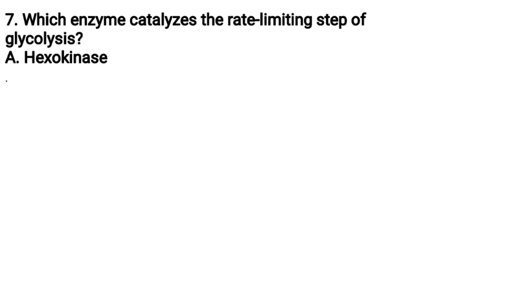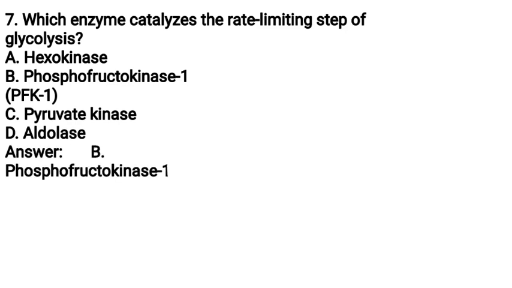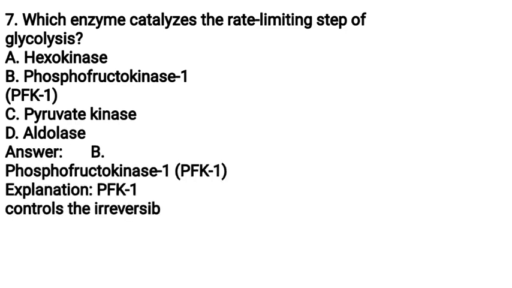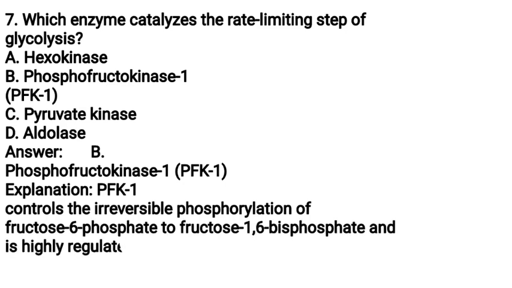Seven. Which enzyme catalyzes the rate-limiting step of glycolysis? A. Hexokinase, B. Phosphofructokinase 1, PFK1, C. Pyruvate kinase, D. Aldolase. Answer B. Phosphofructokinase 1, PFK1. Explanation. PFK1 controls the irreversible phosphorylation of fructose 6-phosphate to fructose 1,6-bisphosphate and is highly regulated by ATP and AMP.